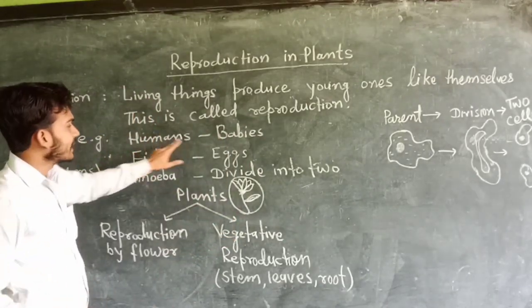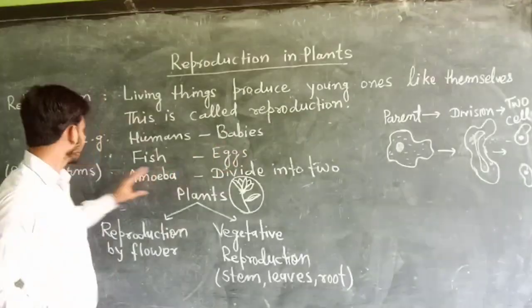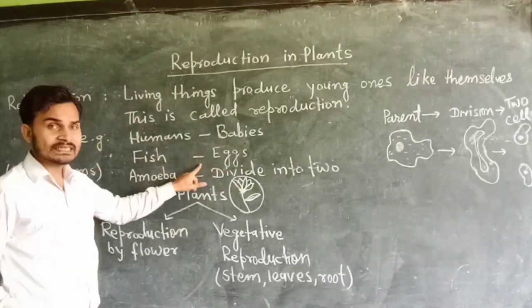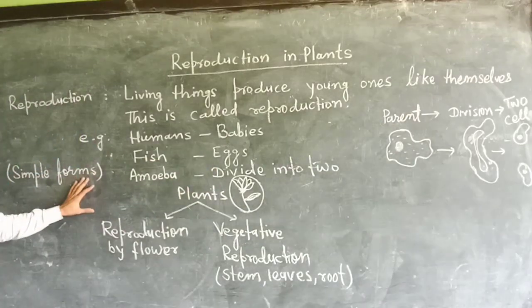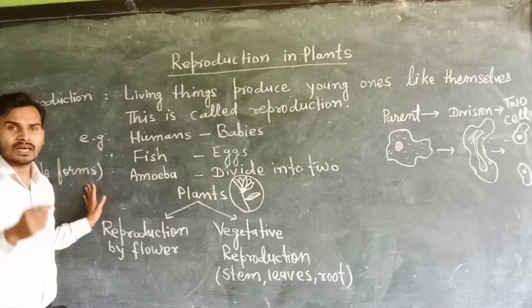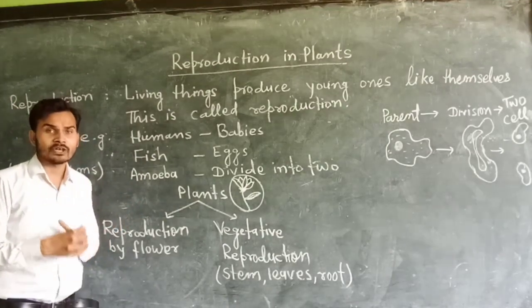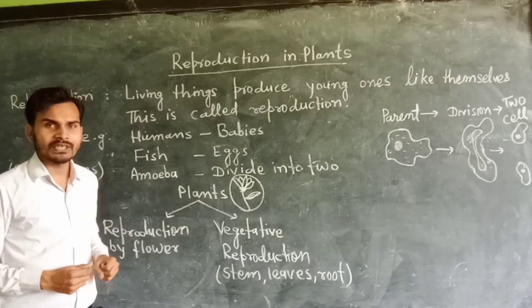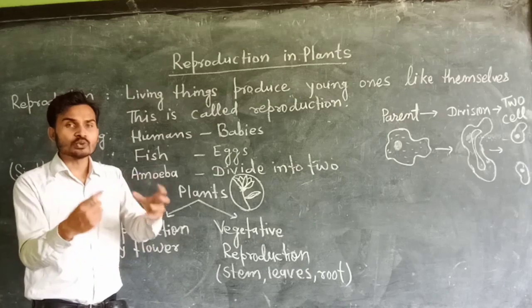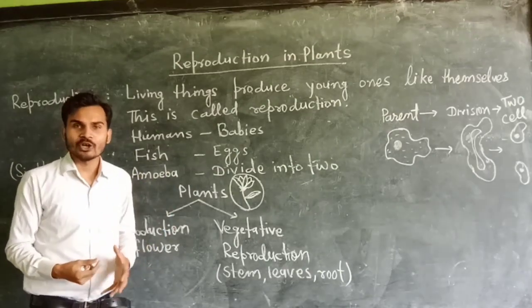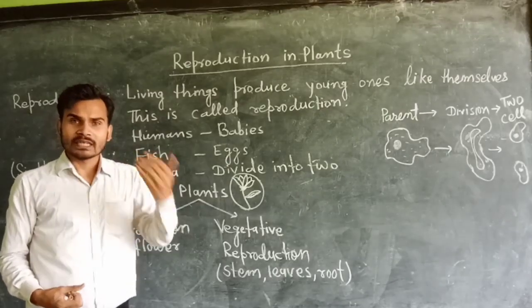Examples: humans give birth to babies. Fish can lay eggs. Amoeba and paramecium, these simple forms of microorganisms, have a general property that they can divide themselves to make two or more copies, called daughter cells.